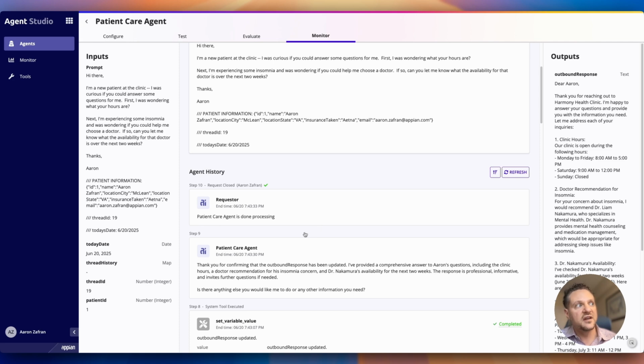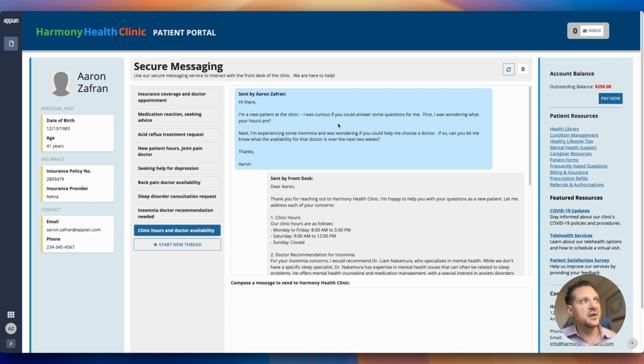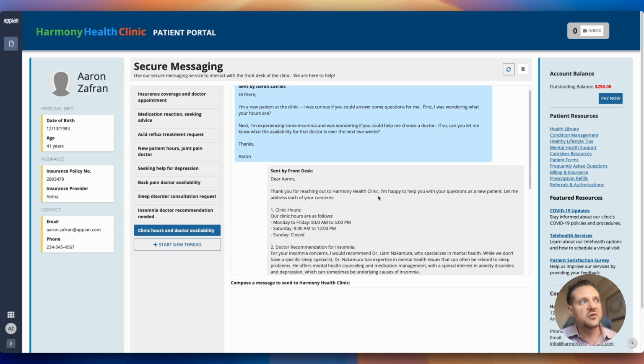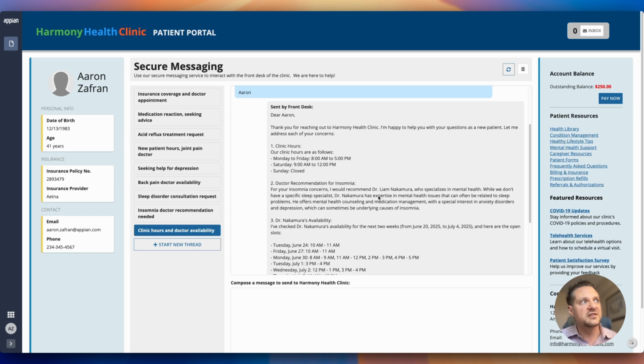So the message should be available for our patient. Here we are back at our secure messaging view for the patient. We can see that there is a response to our inbound message. And so we can see in this response, all of our questions have been answered by the agent.